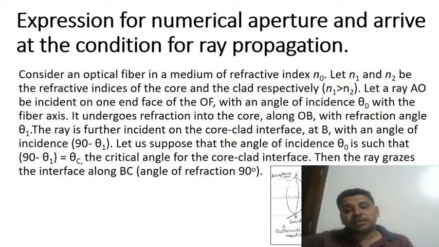Depending upon the angle of incidence, the light radiation at one particular angle gets scattered and comes out from the optical fiber. If the angle of incidence is varied, the refracted light radiation will graze the interface of core and cladding. That particular angle we call the critical angle of acceptance.